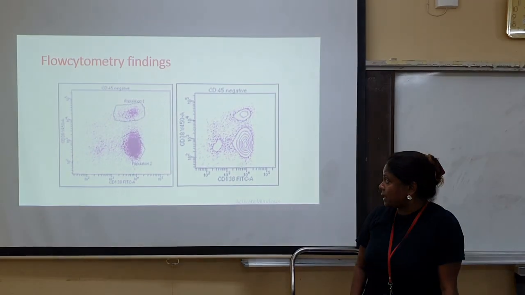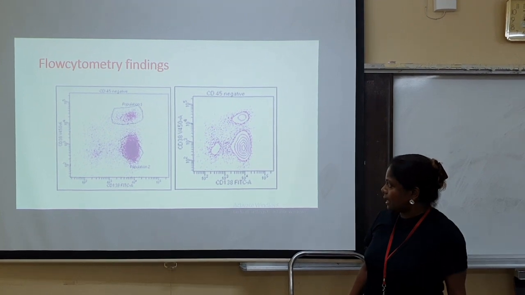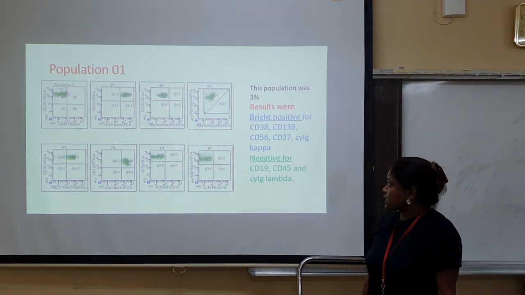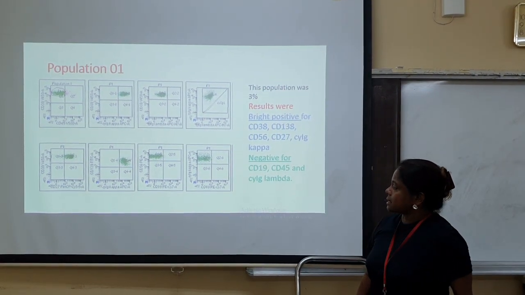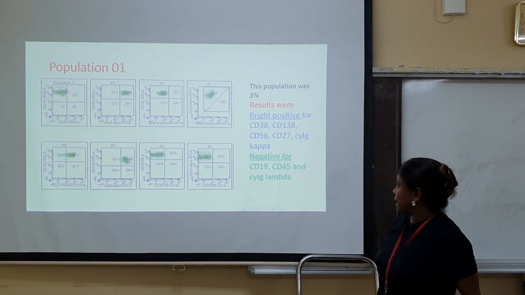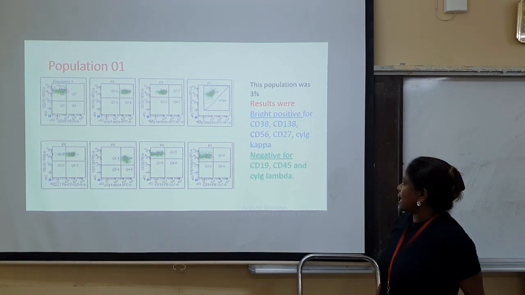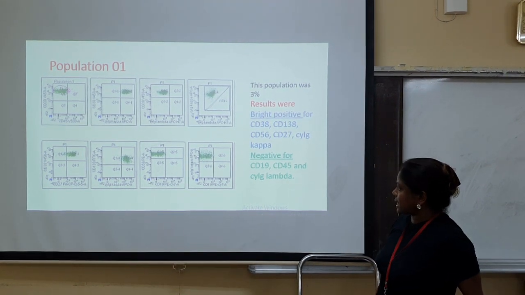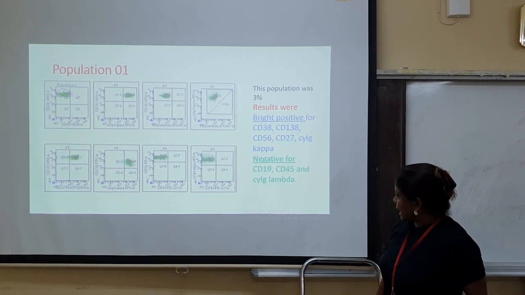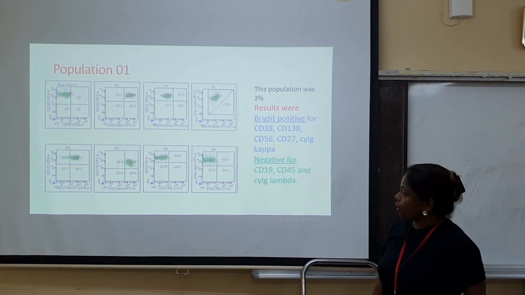In the flow cytometry findings, as you can see, there are two populations, population 1 and population 2. Population 1 amounted to about 3% of the total population of abnormal plasma cells, which were bright positive for CD38, CD138, CD56, CD27 and kappa, but negative for CD19, CD45 and cytoplasmic immunoglobulin lambda.